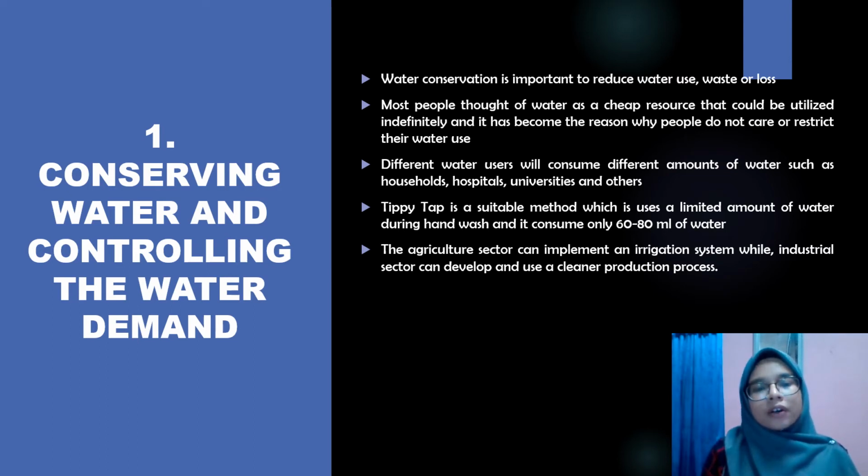Different water users will consume different amounts of water such as households, hospitals and universities. In Uganda, they apply the tippy-tap method. The tippy-tap method is a suitable method for using a limited amount of water during hand wash, and it consumes only 60 to 80 milliliters of water. To conserve water, the agriculture sector can implement an irrigation system, and the industrial sector can develop and use a cleaner production process to reduce water consumption and pollution.